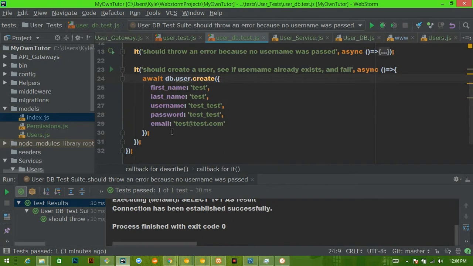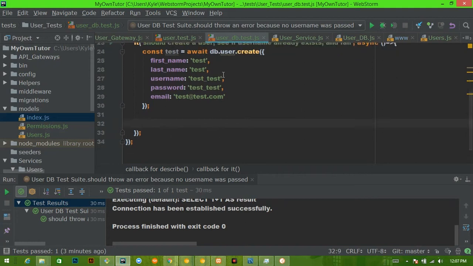We're going to attach this to here. So we're going to say const test equals await db.user.create. Okay, this creates our actual user. Now, before we write to see if this already exists, we need to make sure that this gets destroyed at the end. Otherwise, our next iteration of this test will fail.